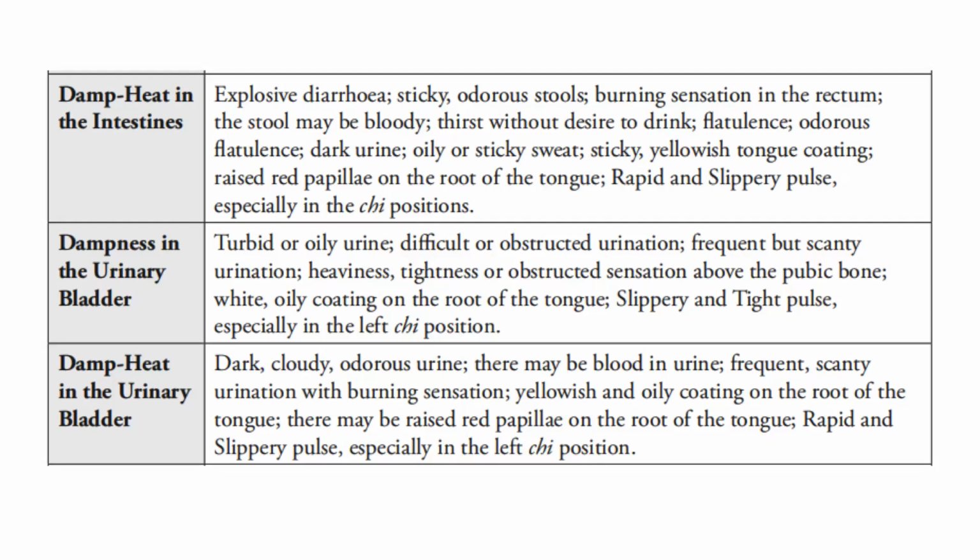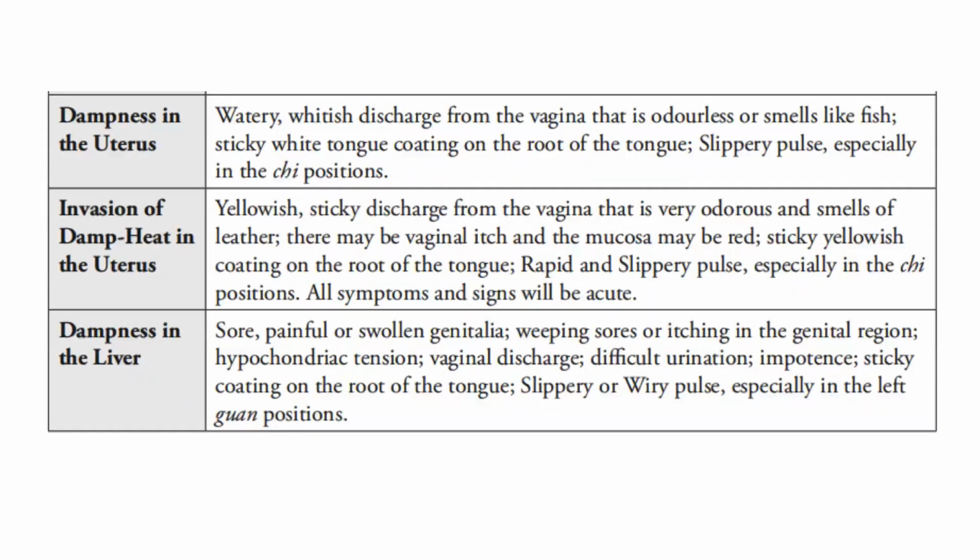In damp heat in the urinary bladder, there is a dark, cloudy, odorous urine. There may be blood in the urine, frequent scanty urination with burning sensation, yellowish and oily coating on the root of the tongue. There may be raised red papillae on the root of the tongue, a rapid and slippery pulse, especially in the left third position.